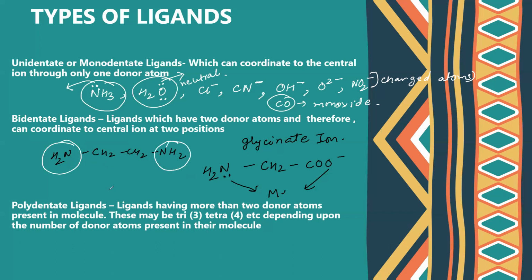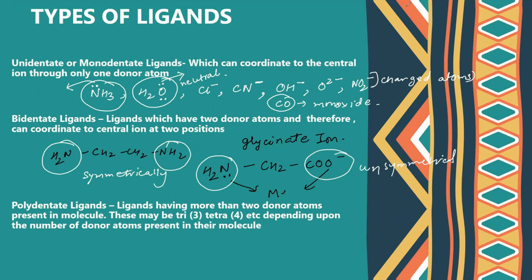When the donating sites are the same, they are termed as symmetrical. And when the donating sites are different, like in glycinate, one site is NH2 and the other site is COO negative. So this is unsymmetrical, correct? So glycinate is an example of unsymmetrical.